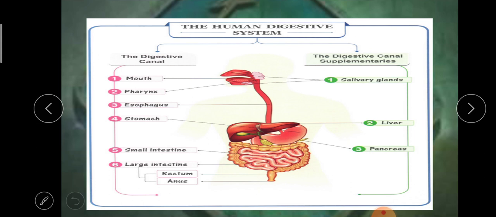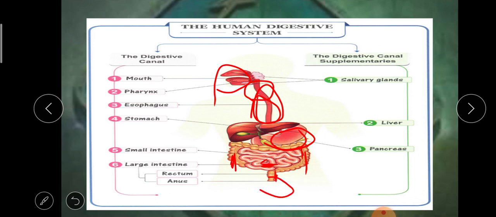First, the digestive canal. It starts with the mouth, pharynx, esophagus, stomach, small intestine, large intestine. The ending part of the large intestine is called the rectum.